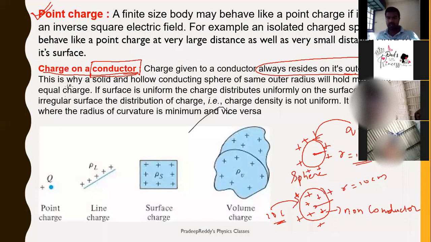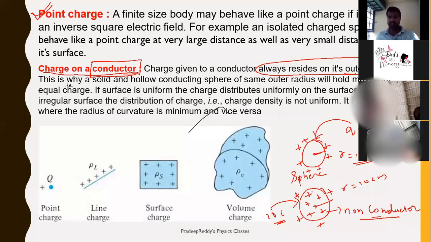So a non-conductor has charge within the body as well as on the surface, whereas in a conductor the total charge resides only on the surface. Of course, for a non-conductor you cannot add or take out charge because it does not allow electrical charge to transfer, but for simplicity I have explained it here.